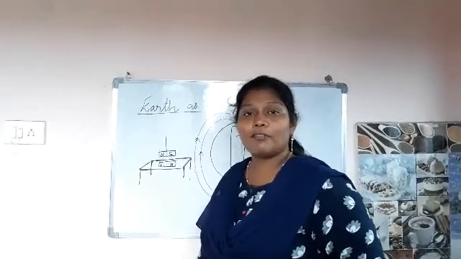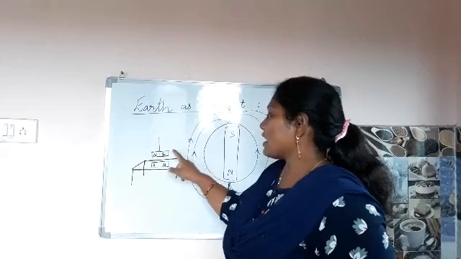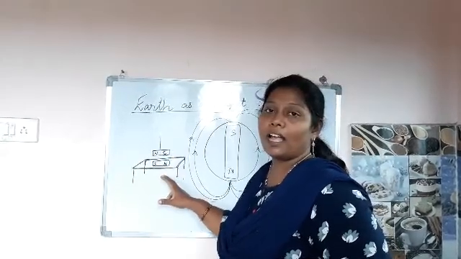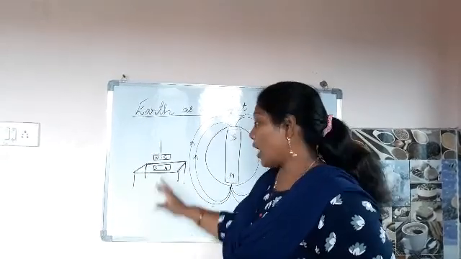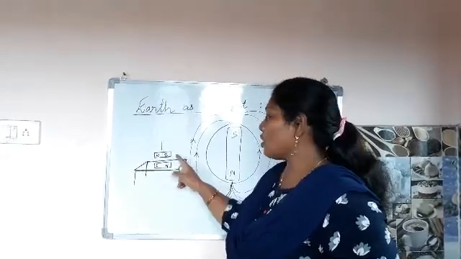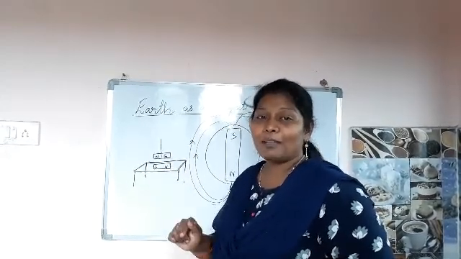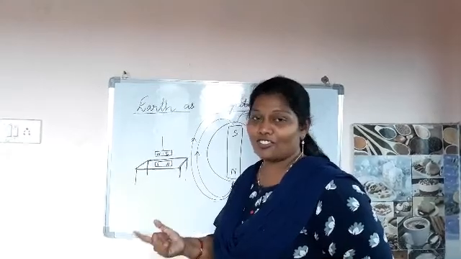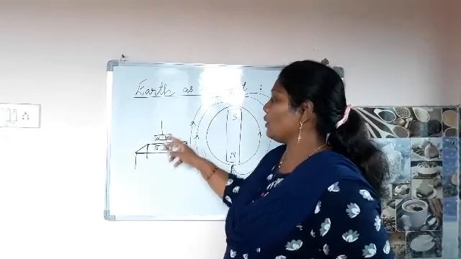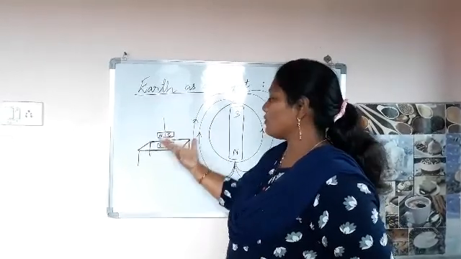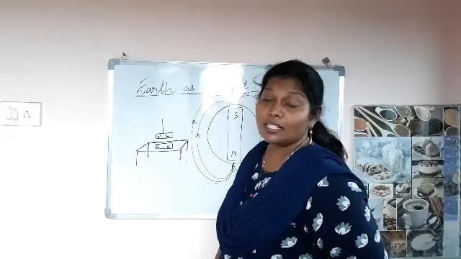Due to the repulsive property and attractive property of the magnet, the suspended magnet will come and attach to the bar magnet which is kept on the table. But if you observe the poles, definitely the poles will be opposite. Why? Because like poles repel and unlike poles attract. So when you keep the bar magnet on the table very close to the hanging magnet, it will come and attach to the magnet on the table in the opposite direction.